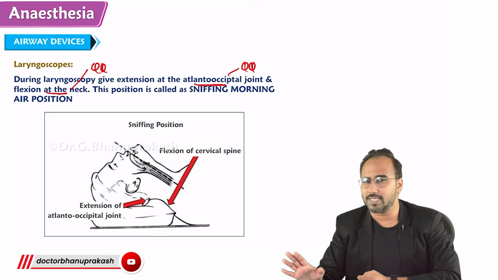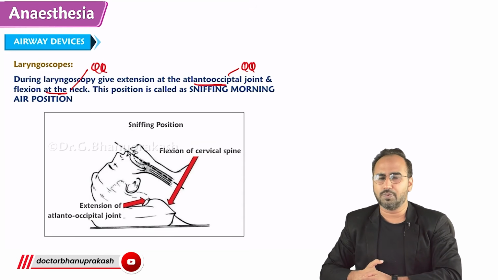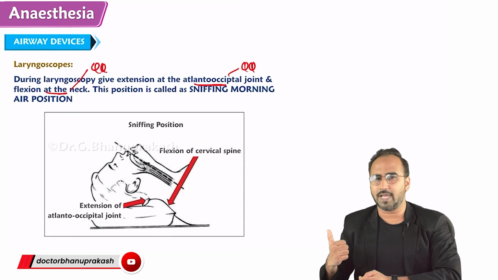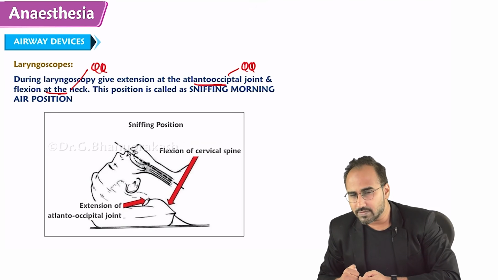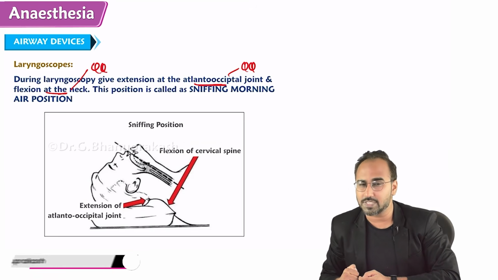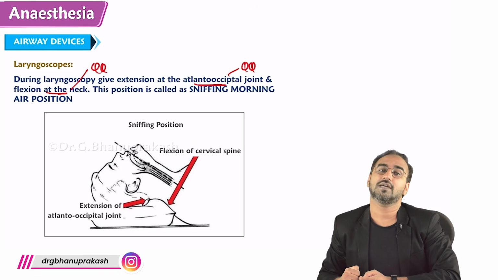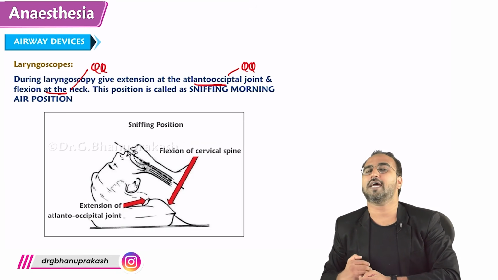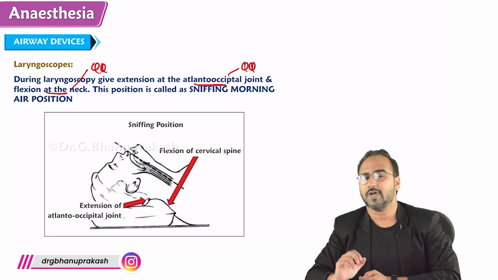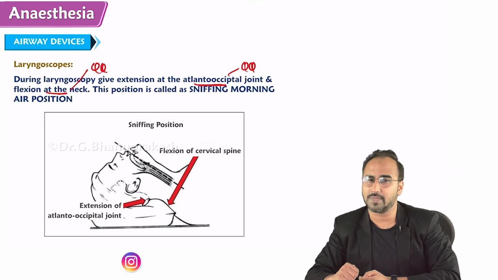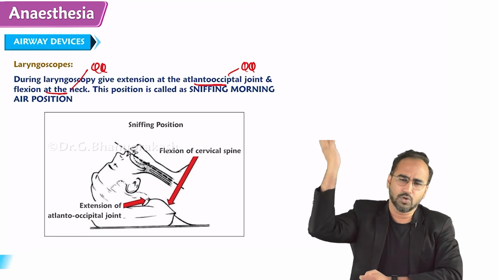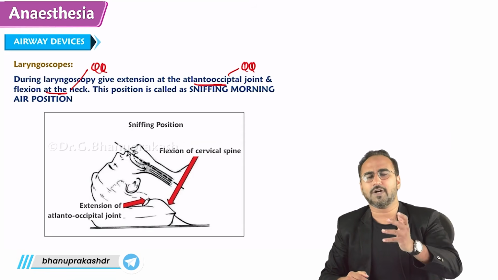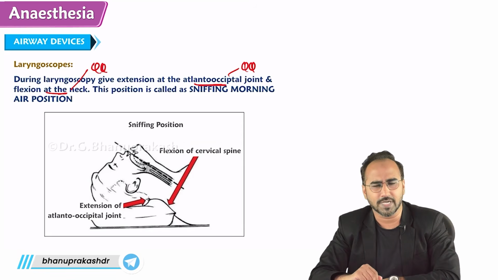Means what? I am not in the trachea. I took the bell and kept it on the epigastric region. Now when I kept the bell of the stethoscope on the epigastric region, I was able to hear air sounds. When he's pushing the air, I am able to hear the air sounds near the epigastric region. What does it mean? I am in the esophagus. So what did I do? I removed the tube and then I went for intubation and I did the endotracheal intubation.